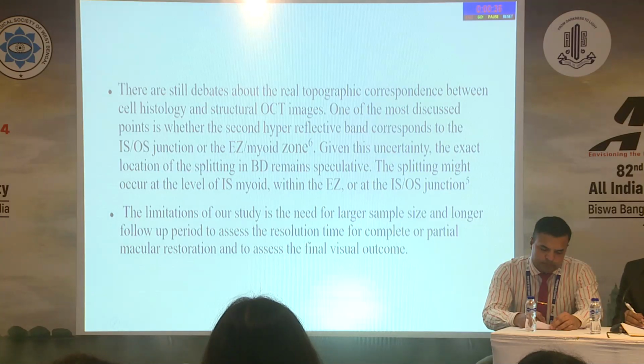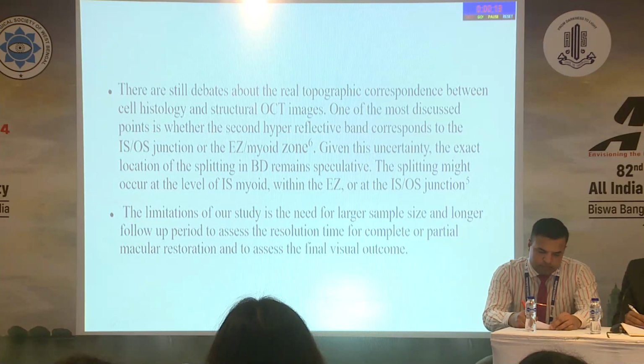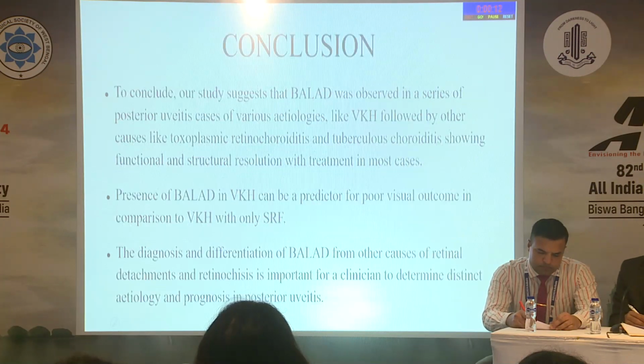There are still debates about the real topographic correspondence between the cell histology and the structural OCT images, so the exact location of the splitting in BD remains speculative. The splitting might occur at the level of the IS myoid within the ellipsoid zone or at the IS-OS junction. The limitation of our study was the need for a larger sample size and a longer follow-up period to assess the resolution time for complete or partial macular restoration, and to assess the final visual outcome.